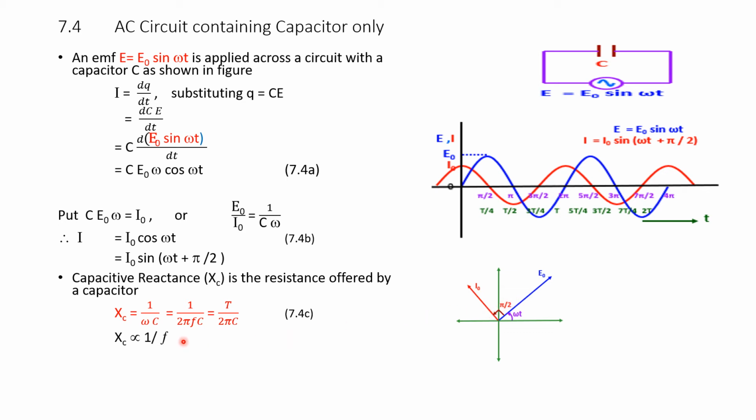Therefore, please note that here Xc is on the left side and f is in the denominator. Therefore, as f increases, the capacitive reactance decreases. If f is decreased, the capacitive reactance increases. So, that is inversely proportional. Xc increases if f decreases, and Xc decreases if f increases.